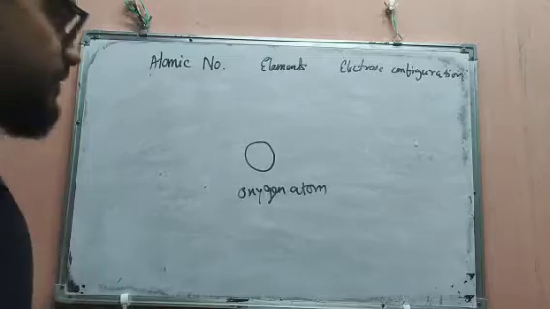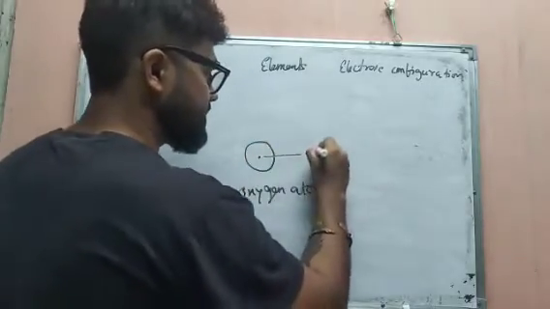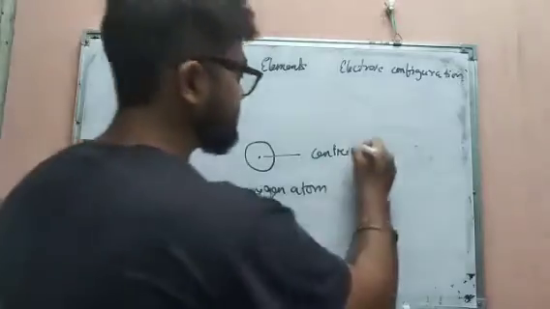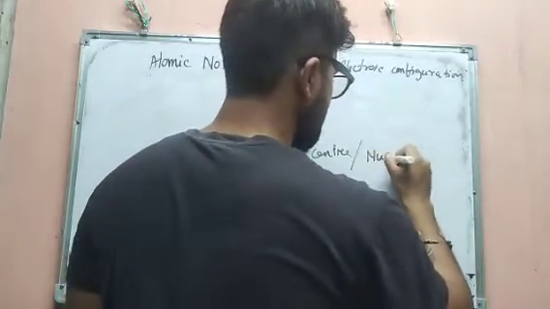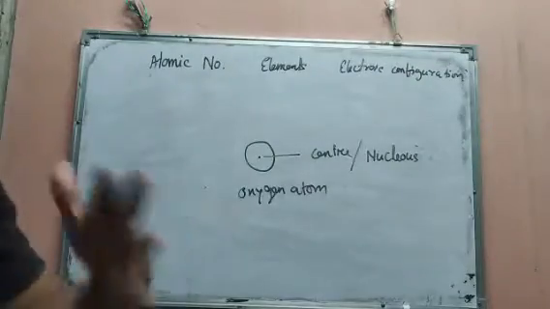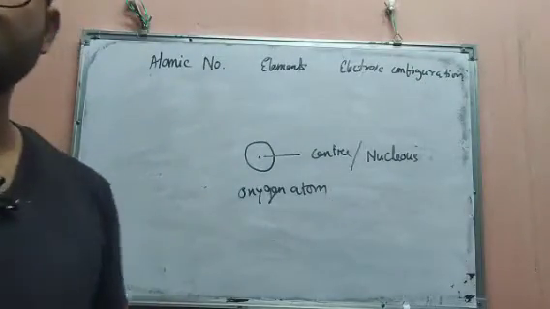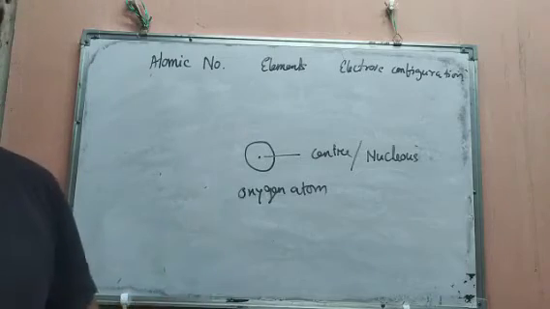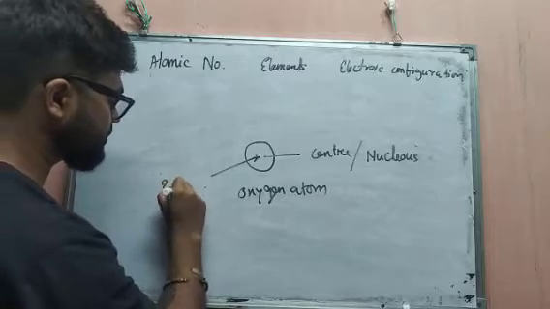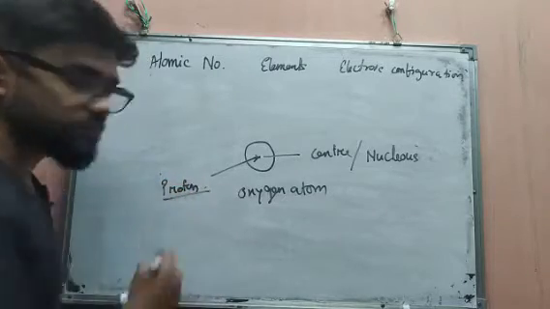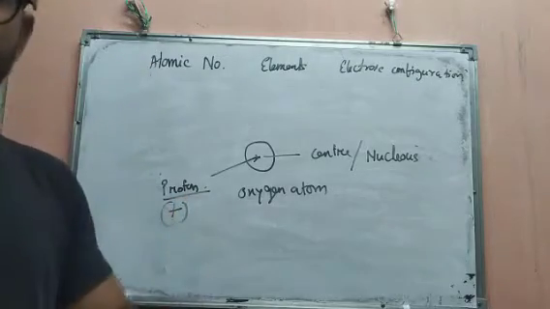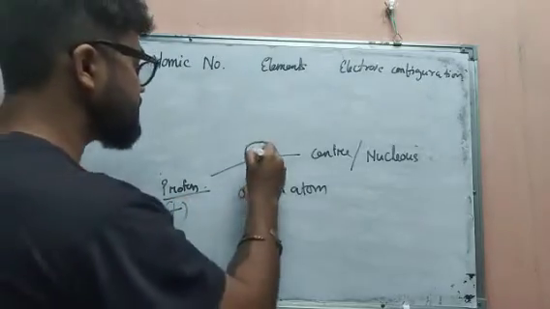So in an atom there is a center, which is called the nucleus. Okay, and in the nucleus there are two kinds of particles. One is proton, which is always positively charged, and one is neutron.